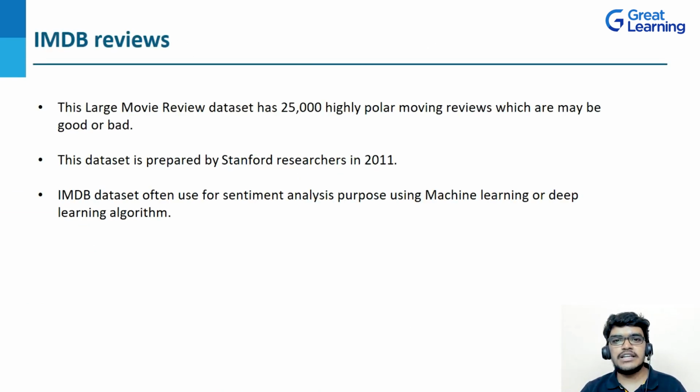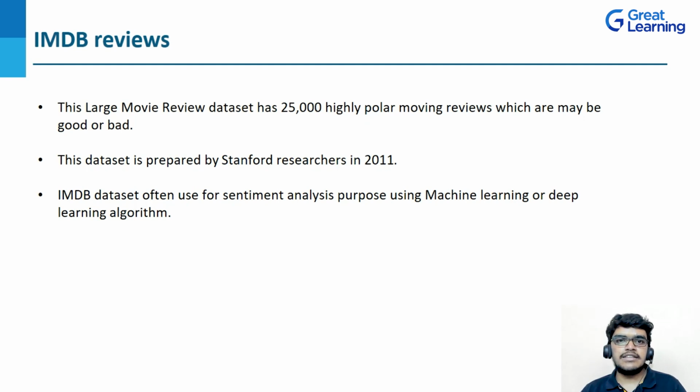The IMDb review dataset contains a large movie review dataset. As we know, analyzing sentiment is one of the most popular applications in natural language processing, that is NLP. So if you want to build a model for sentiment analysis, then we take the help of the IMDb review dataset. This dataset contains 25,000 highly polar movie reviews, which may be good or bad. As I told you, the IMDb dataset is used for sentiment analysis using machine learning as well as deep learning algorithms. This dataset was also prepared by Stanford researchers in 2011.